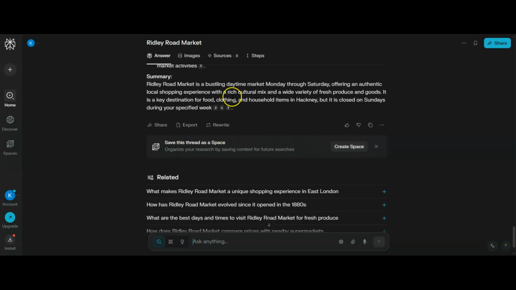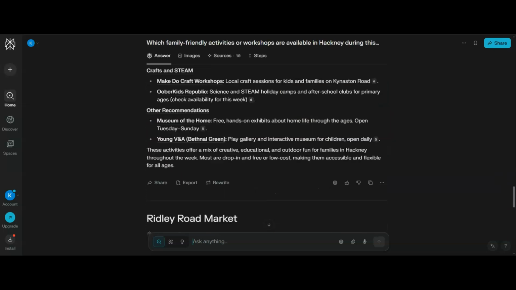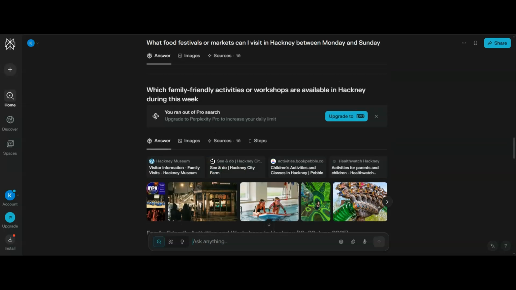As you can see here, it's now telling me that I can create a space with this, so I can even organize the research and save it for future searches. Because I'm going on to the next one, I'm not going to necessarily use this for a future search, but what you might want to do is save some of these questions so that you can recycle them in a future set of research. So this isn't the only thing I do to find events. As you can see, you're going to get some great results, and I find it's a really good starting point and does a huge amount of the work for me.